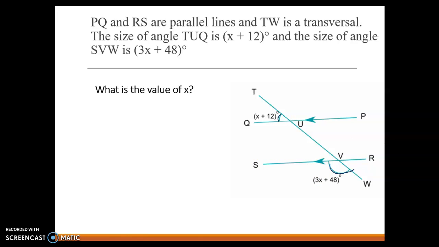So we can create an equation that x plus 12 plus 3x plus 48 is equal to 180. We then combine our like terms, and we get 3x plus x is 4x, and 12 plus 48 is 60, equals 180. We then isolate the variable term by subtracting 60 from both sides, and we get 4x equals 120. Finally, we isolate the variable by dividing by 4, and we get x is equal to 30 degrees.